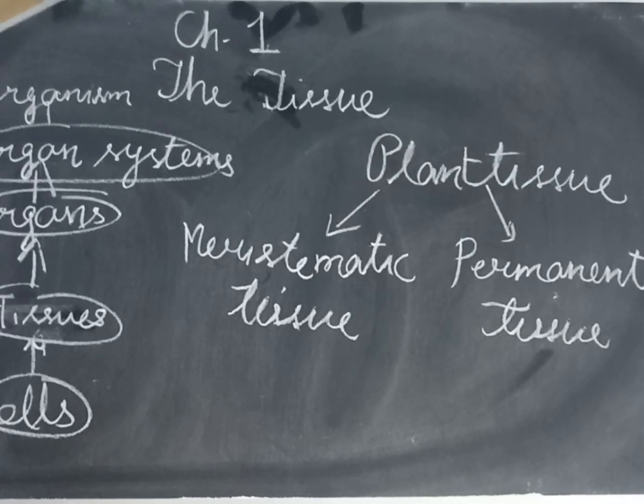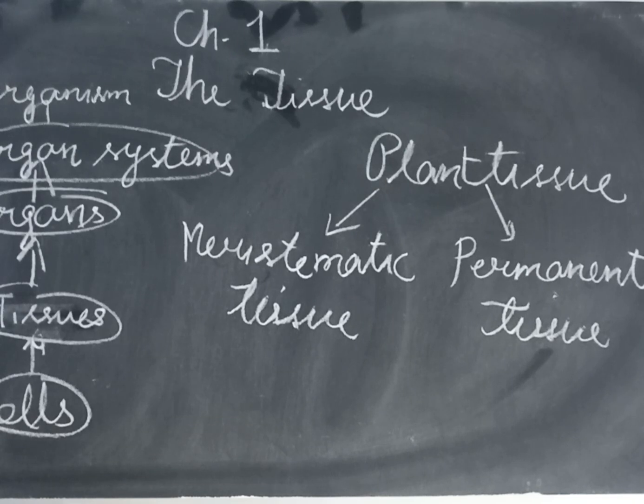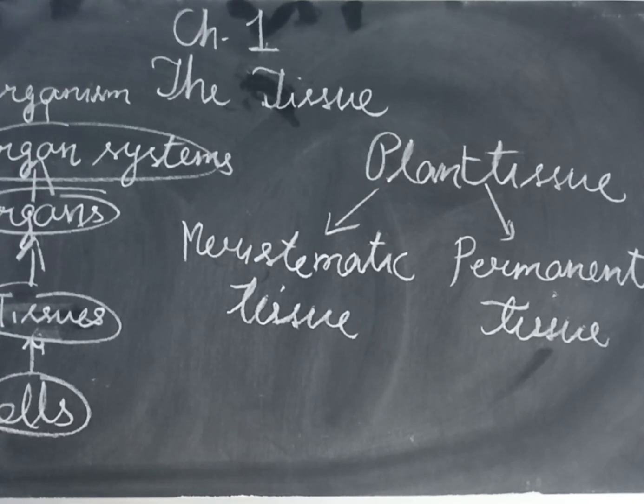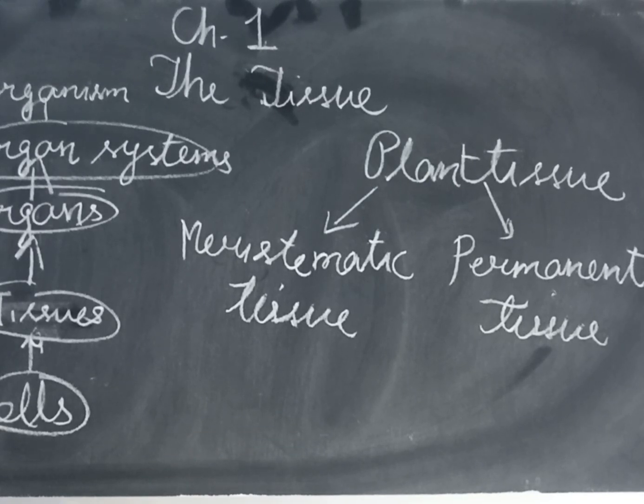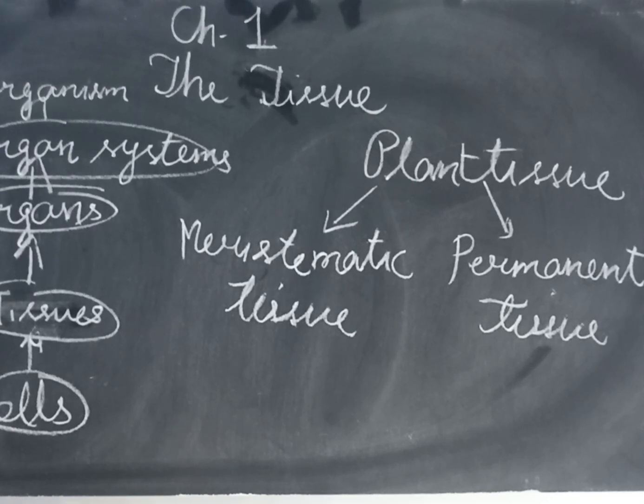Today we will start with chapter 1, the tissue. Maybe you're sitting in a room made up of four walls, and these four walls are made up of bricks and cement. So we can say bricks are the basic unit of the room. Means the room is made up of bricks and cement, etc. But the bricks are mainly the basic unit.